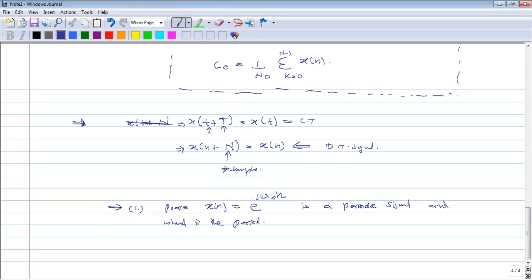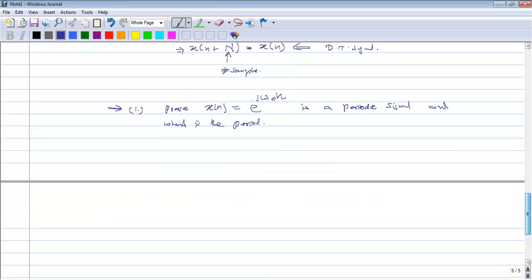So I think we have done this in case of continuous time signal. So I hope you can do this. The only difference is that instead of t, here we have n. That is the only difference. So can you try this, please? May I give you some time? Two or 3 minutes.